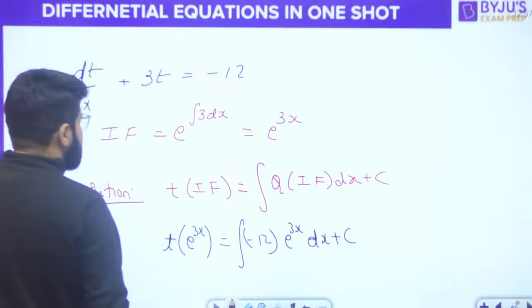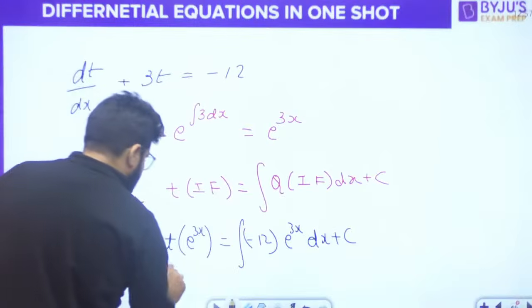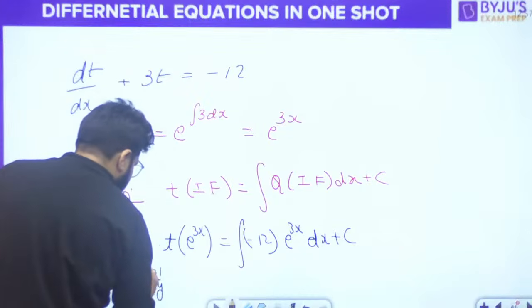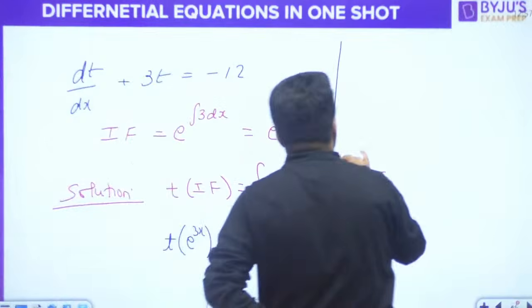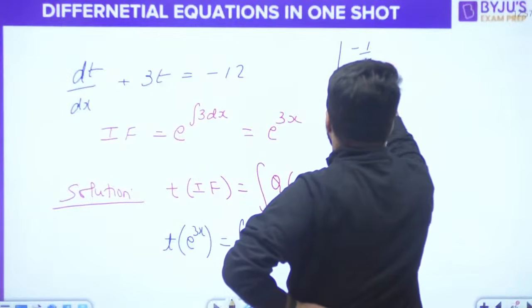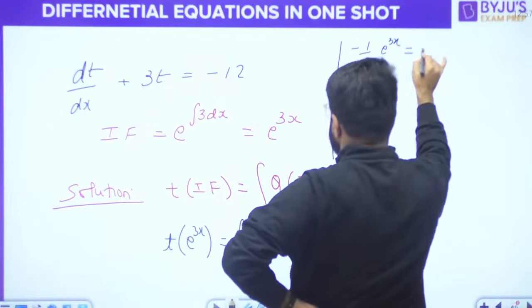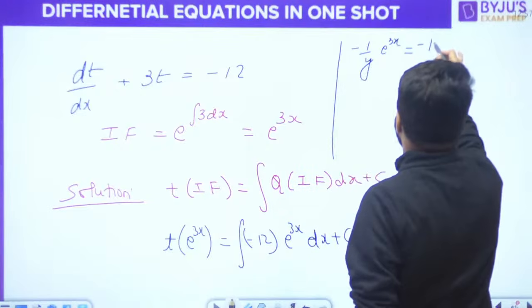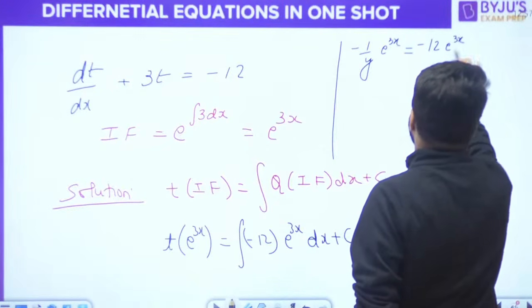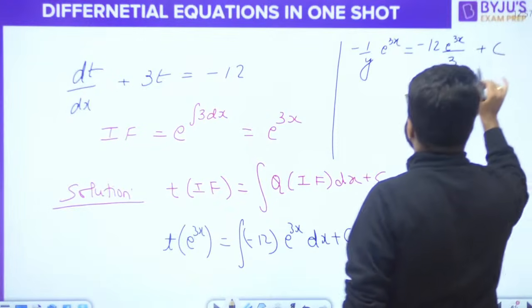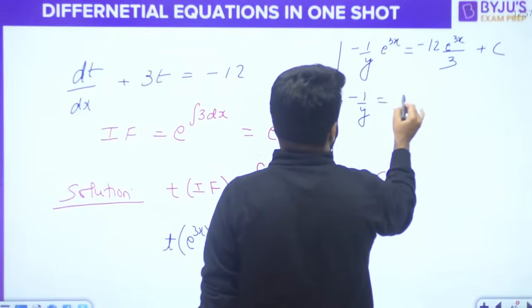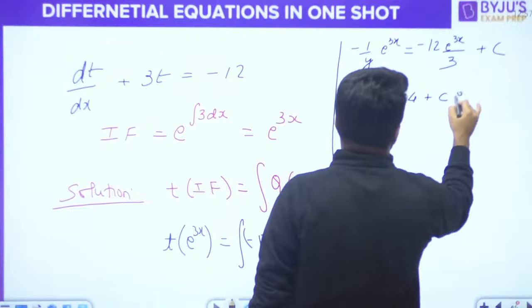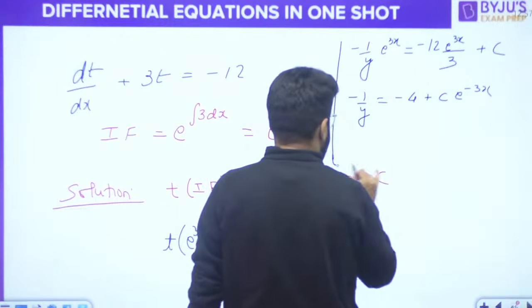What will come in place of t? t was minus 1 by y. So minus 1 by y e power 3x is equal to minus 12, integral of e power 3x will be e power 3x divided by 3, plus constant. If I divide by e power 3x, so minus of 1 by y is equal to minus of 4 plus c e power minus 3x.